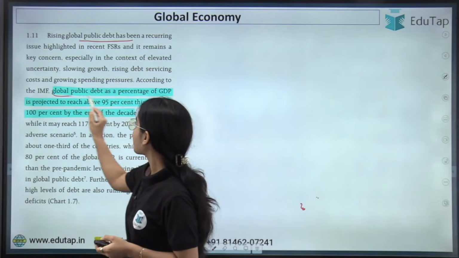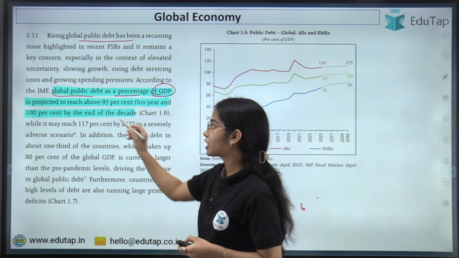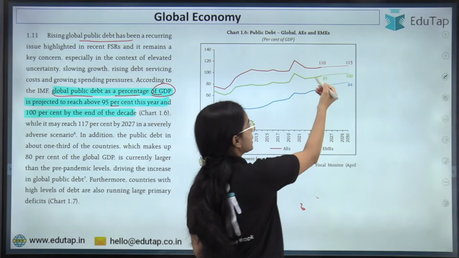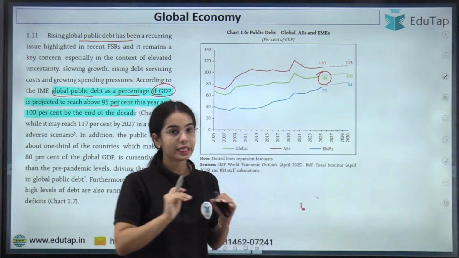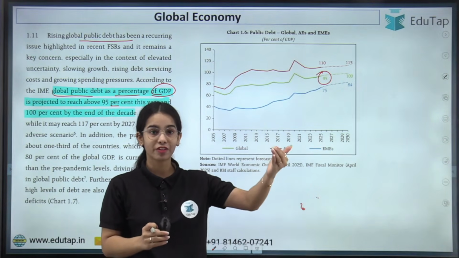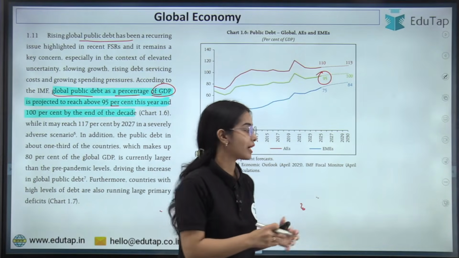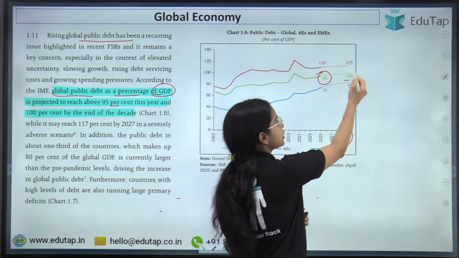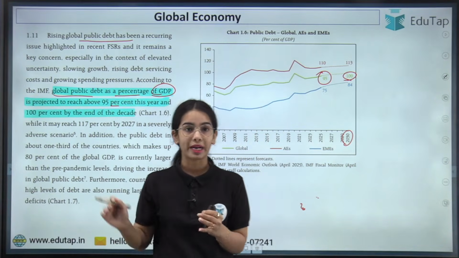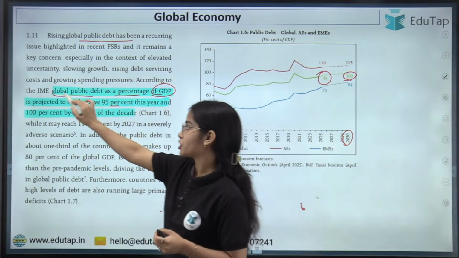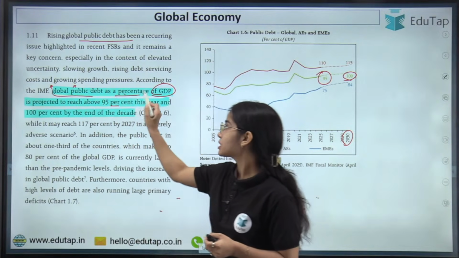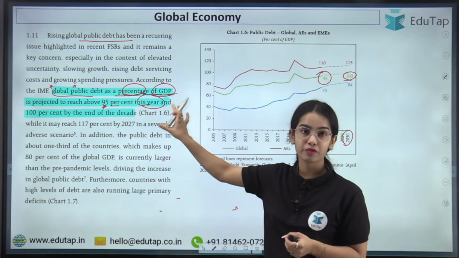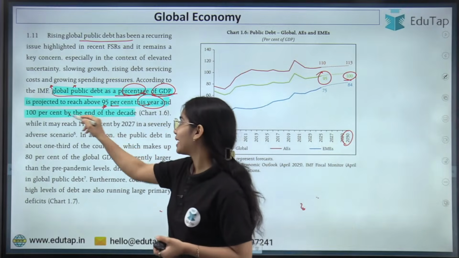Okay, so global public debt as a percentage of GDP is projected to reach above 95% in 2025. This year, it is expected that the global public debt will increase and reach above 95%, and by the end of the decade, that is by 2030, it is expected to reach 100% of GDP. So that is very problematic. According to the International Monetary Fund, the global public debt as a percentage of GDP is projected to reach above 95% this year in 2025 and above 100% by the end of the decade.